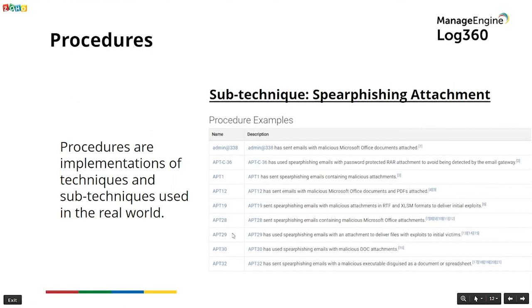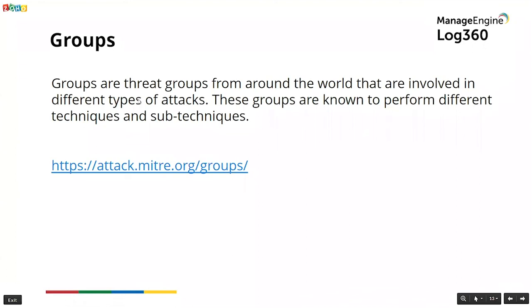Several groups, these are all threat groups that have been observed around the world. So several groups such as APT1, APT12, there are also groups such as Leviathan, Lazarus group, they've actually used this particular sub-technique. These have actually been observed in the real world. The MITRE ATT&CK framework also identifies threat groups from around the world that are involved in different types of attacks, and that perform different techniques and sub-techniques. So that's what groups are.